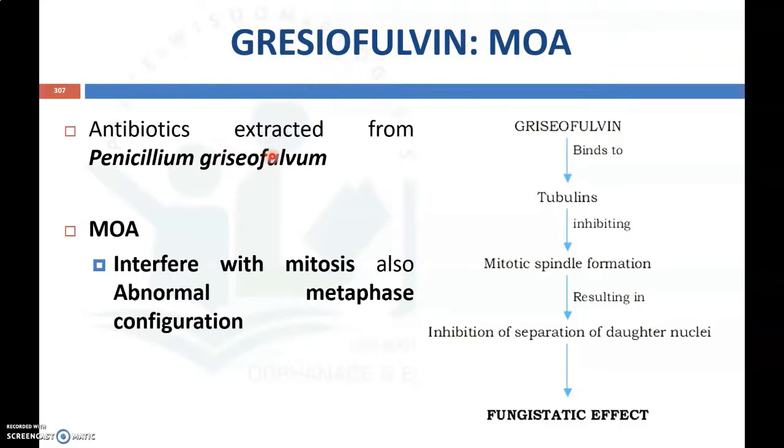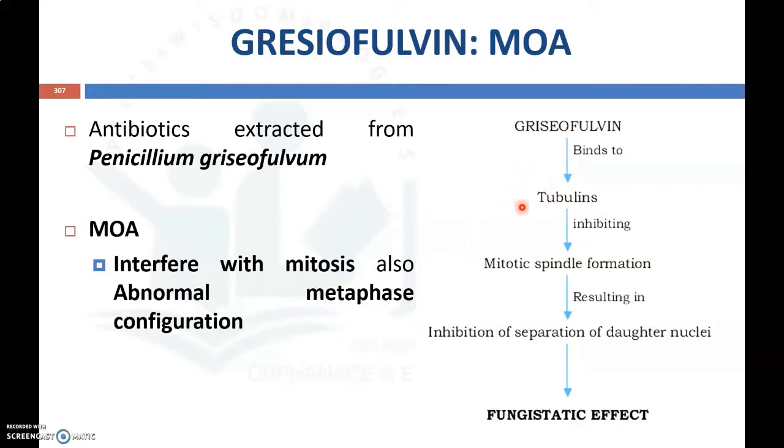It is an antibiotic which is extracted from another fungus, Penicillium griseofulvum. Now the mechanism of action: usually this Griseofulvin will interfere with mitosis and cause abnormal metaphase configuration. So how will it interfere with mitosis?